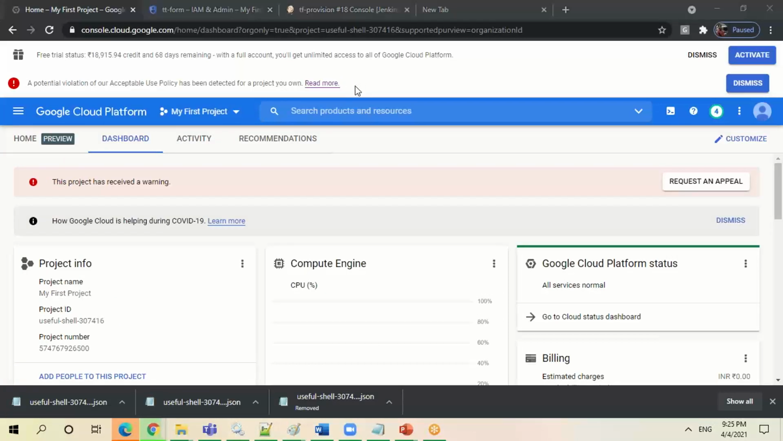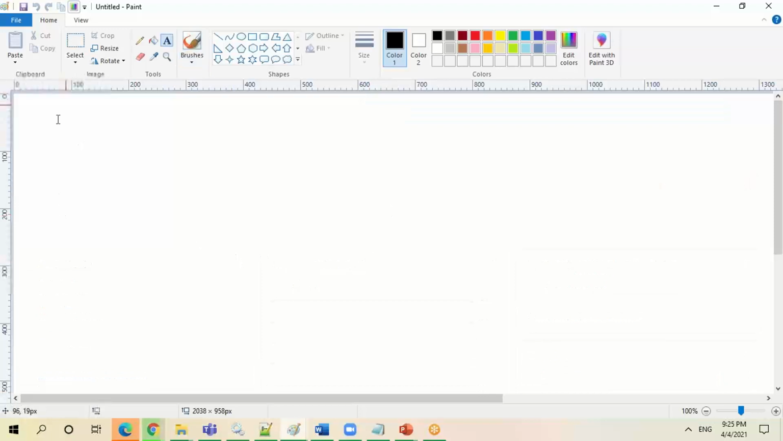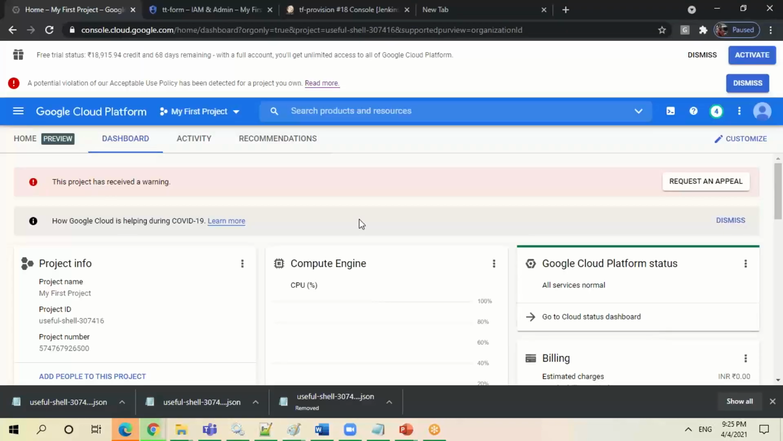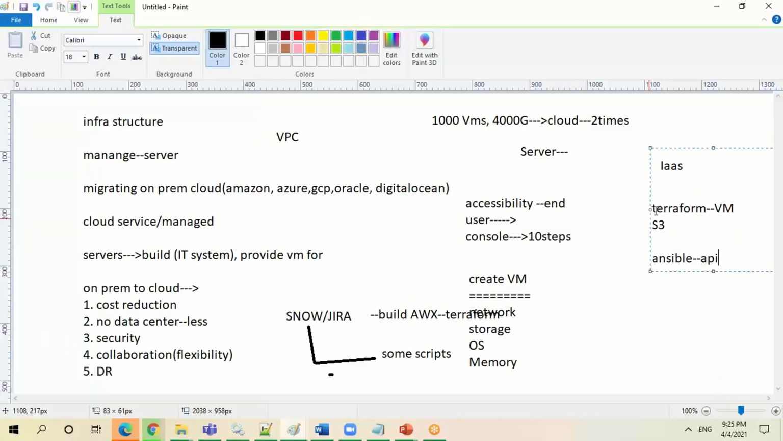So to avoid this, I have to use Terraform Vault. This Vault is something called security management. How you can manage your security. Now coming to this again, so the main advantage is why they are going with Terraform,